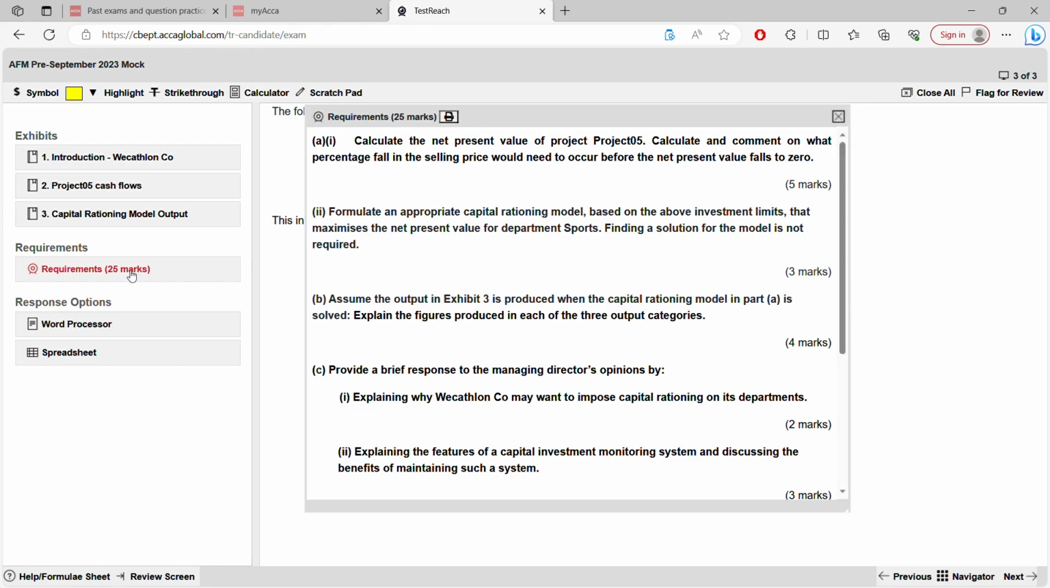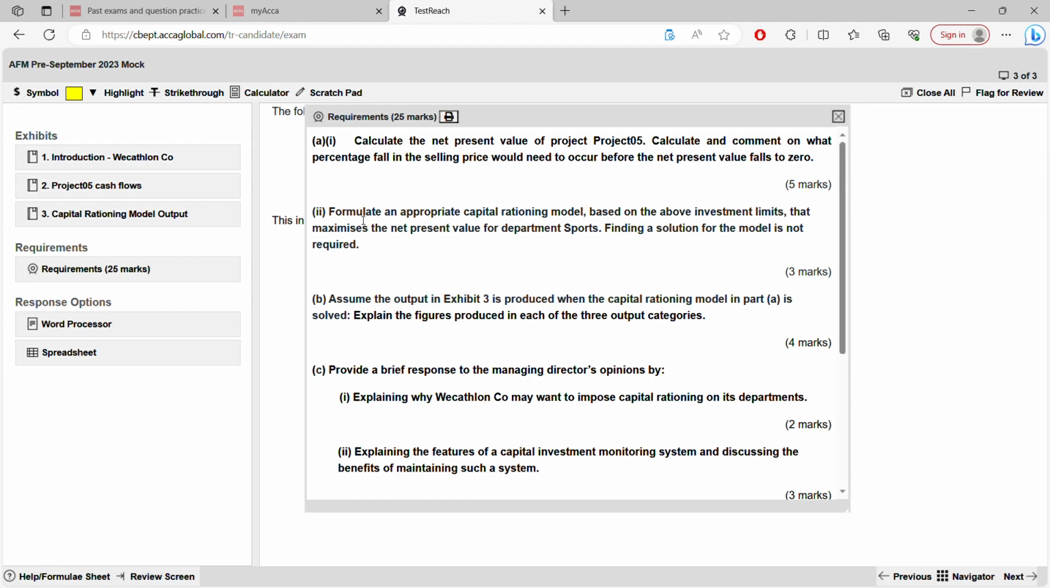So in your question number 3, it's a 25 marks question. You are going to have your professional marks as well. So first question, you have to calculate net present value of project 5. 5 projects are given. Project 1 to 4 net present value is given. You only have to find the net present value of project 5. And then not only that, you have to calculate and comment on what percentage fall in the selling price before the net present value falls to 0. It's 5 marks. Both of them is 5 marks.